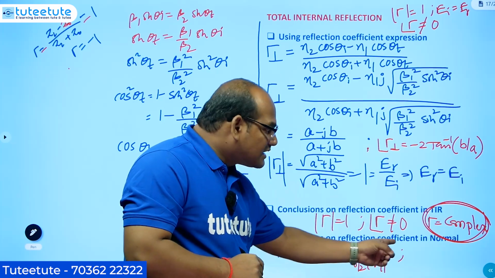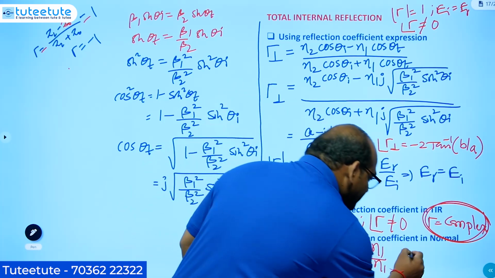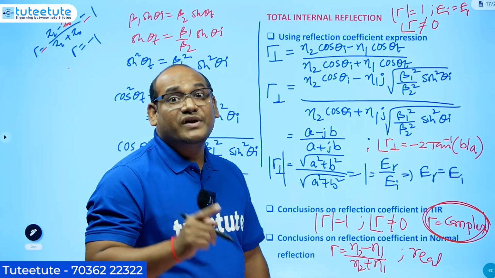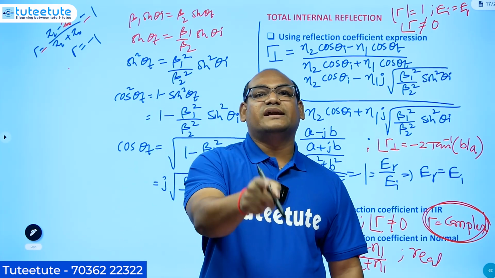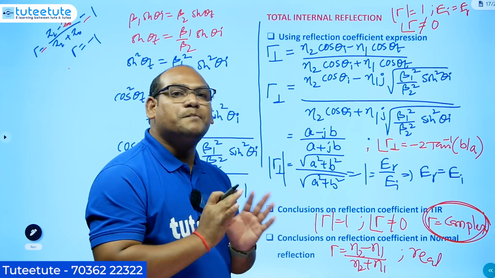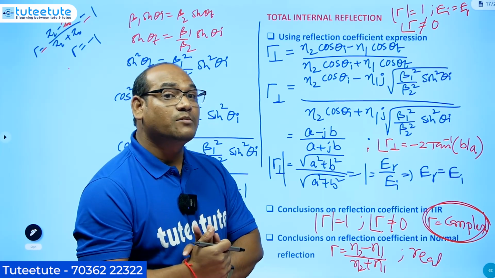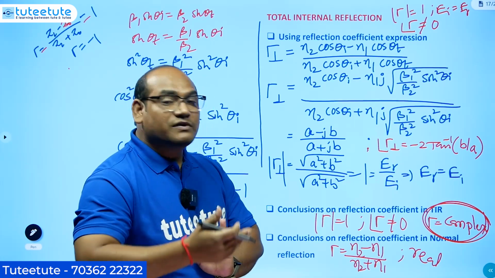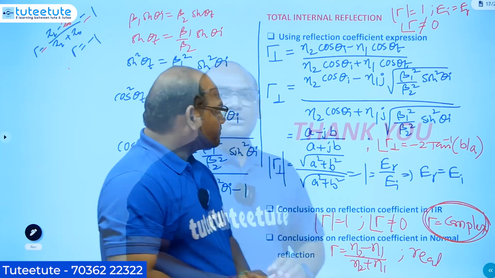But when you take normal reflection, gamma is real. A real number means there is no phase. So the phase will be the same for the reflected and incident wave in the case of normal reflection. These are very, very important conclusions in order to talk about the polarization of the reflected wave. That part we are going to see in the next video. Okay, thank you.